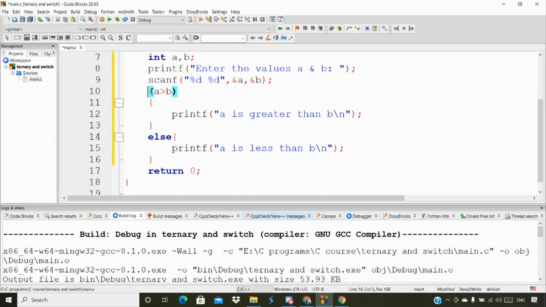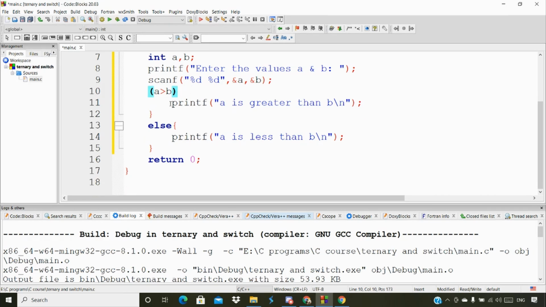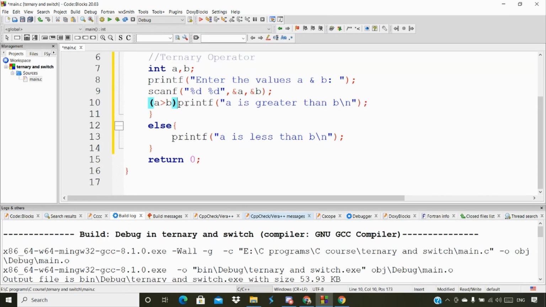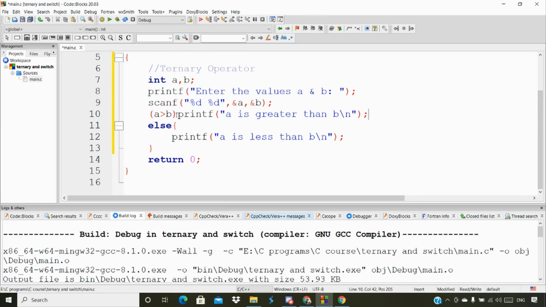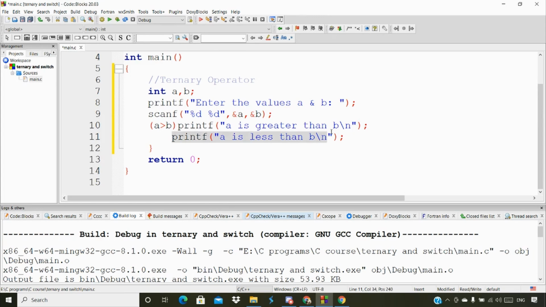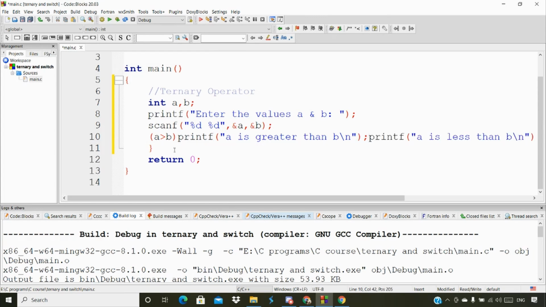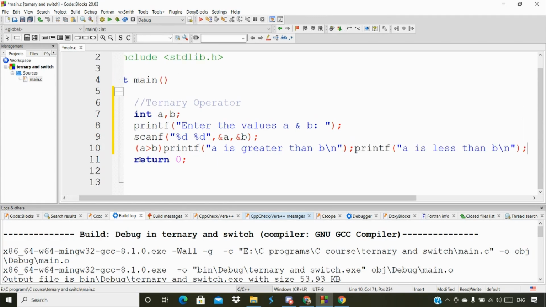I'm going to show the syntax by editing this particular if else block of code. I'm going to remove the open and close curly brackets and get this in a single line. I'm also going to delete this else and the close curly bracket as well. So now we have the code in a single line.